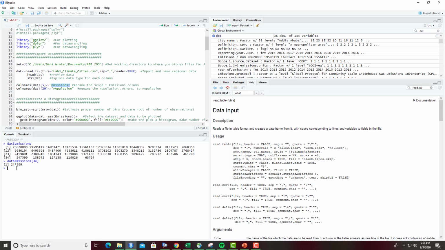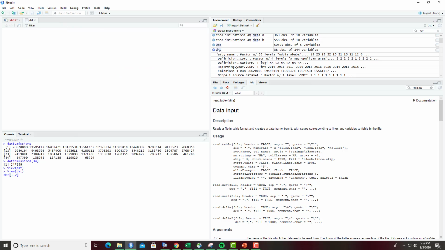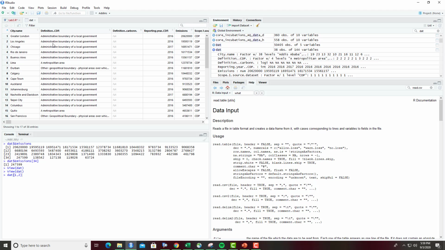You also don't have to go through column names. You can use column numbers and row numbers. So in R, you can use these brackets and use two numbers. So your first number is your row number, and then your second is the column number. So if we go up here and we look, let's go ahead and open our data. So we can see that in this second column in first position, we have this value here. So we have our first row and our second column. So let's see if that works. And so you can see it picked this value here.